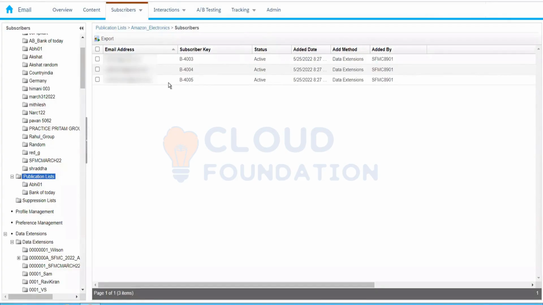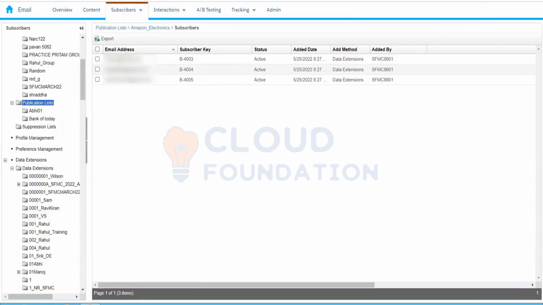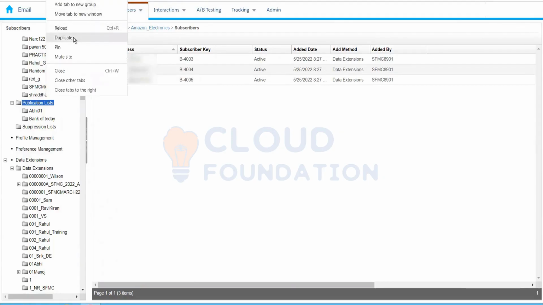Now you all must have received the email, right? In the email, you must have seen that update profile link. What do you need to do? You need to copy that link and then paste it over here in the chat window, and then I'll show you. What other things are there in that particular link? You won't see Amazon Electronics over there. Let me show you what the email was.